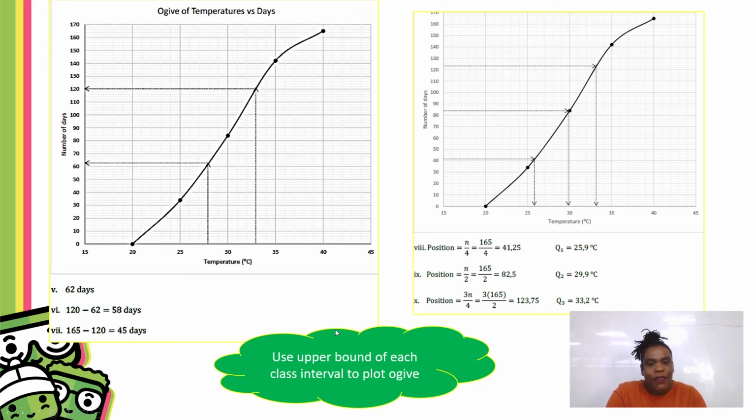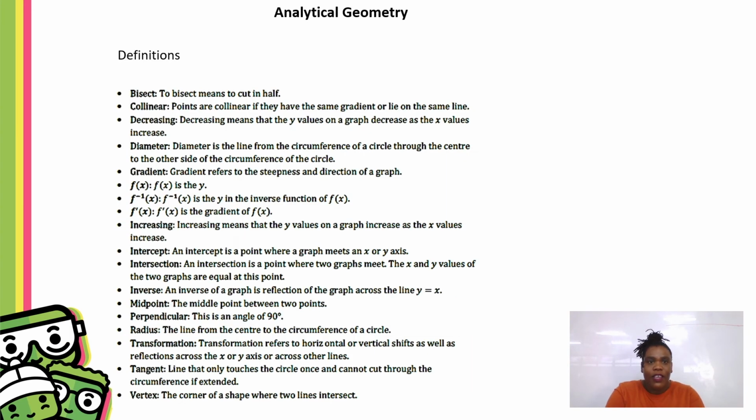Again, remember, you use the upper bound of each class interval to plot your ogive. Your upper bound will be on the x-axis, and your cumulative frequency will be on the y-axis. And then lastly, analytical geometry.